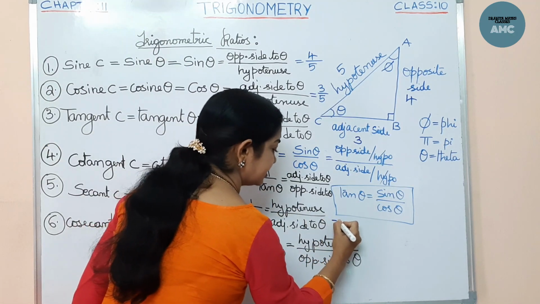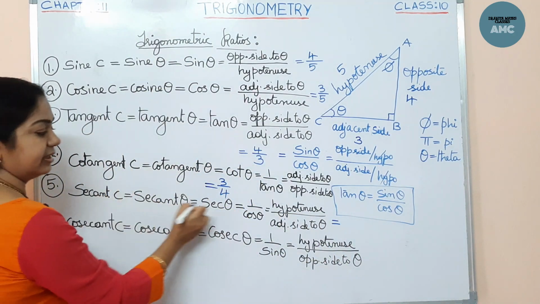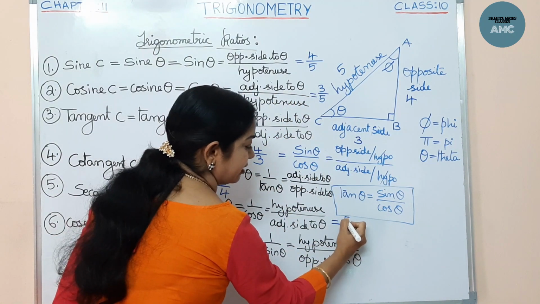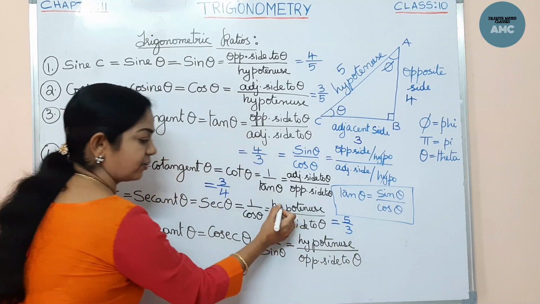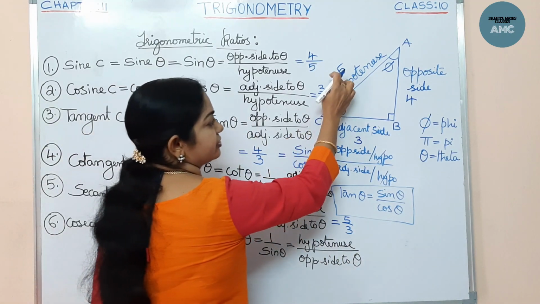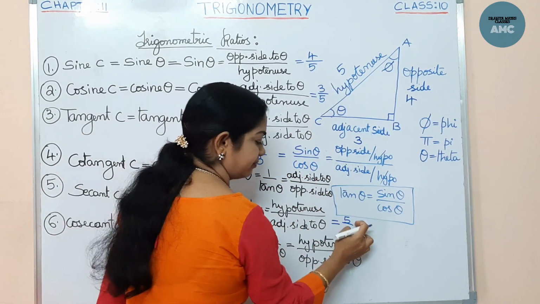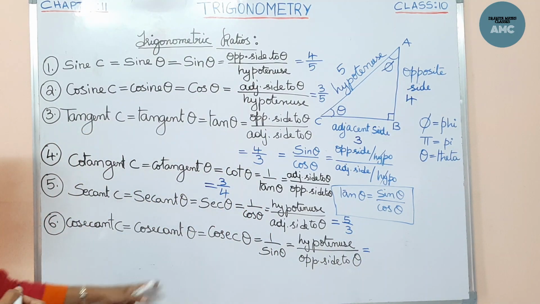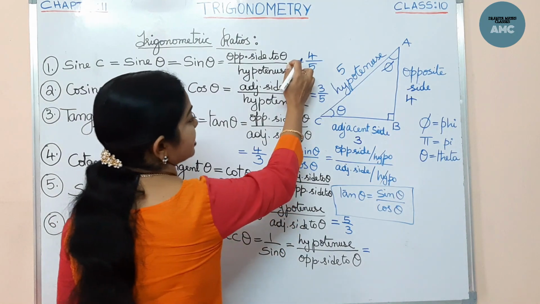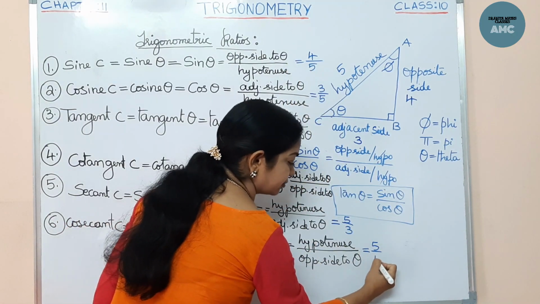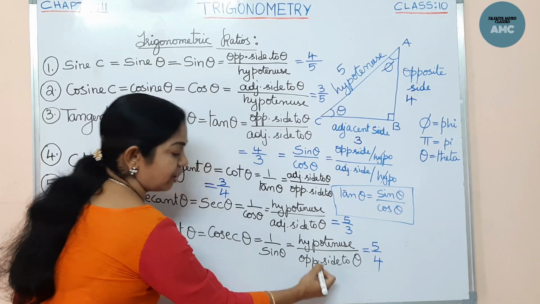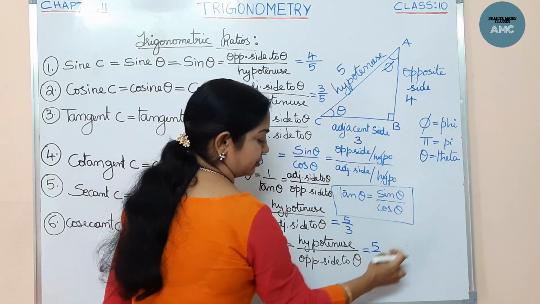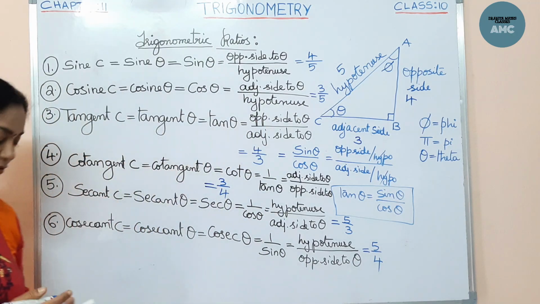Here, this is secant. Secant is a reciprocal of cos. Now what's the value of cos? Hypotenuse by adjacent. Hypotenuse is 5, adjacent is 3, so 5 by 3, clearly. Now the last one is cosecant theta. Cosecant is a reciprocal of sine, so that means 5 by 4. You can also check it out: hypotenuse by opposite side, 5 by 4. So the values we can find out.